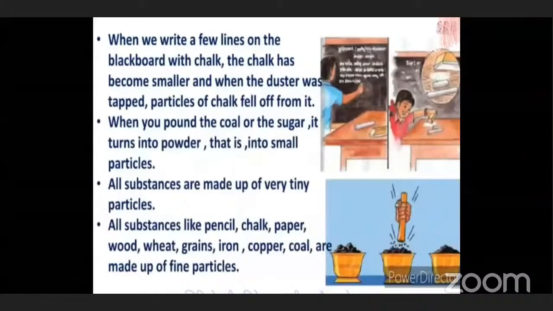And now, after writing with chalk on the blackboard, you wipe the blackboard with the duster. What do we use to wipe the blackboard? Duster. Yes, we use the duster to wipe the blackboard. And after wiping the blackboard with the duster, what do you have to do? You have to tap the duster on the table. Okay? So when you tap the duster on the table, what can you see on the table? Dust. White dust. And what color is that white dust? It is white in color.